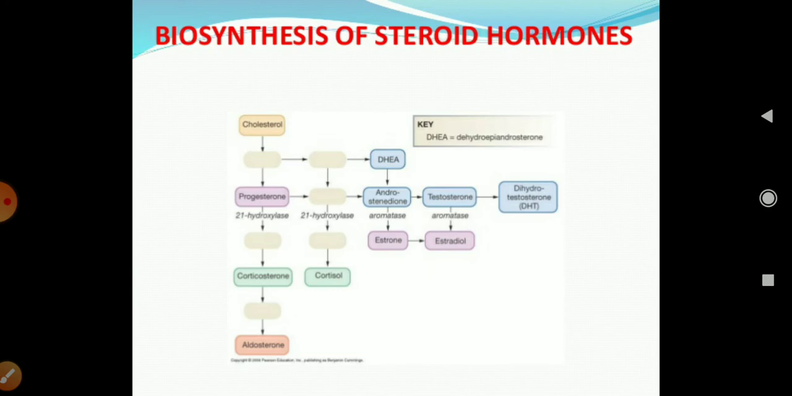Cholesterol converts into DHEA. DHEA is dehydroepiandrosterone, and it will convert into androstenedione, and after that it will convert into estrone. This estrone also converts into estradiol. Okay, so progesterone converts into aldosterone, and aldosterone further converts into testosterone, and this testosterone converts into dihydrotestosterone, which is DHT. So this is the biosynthesis process of the steroid hormones.